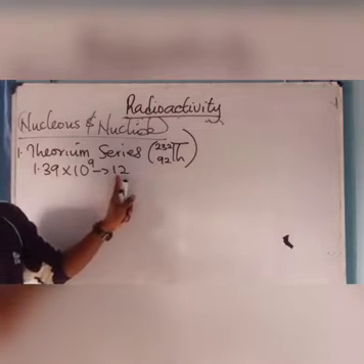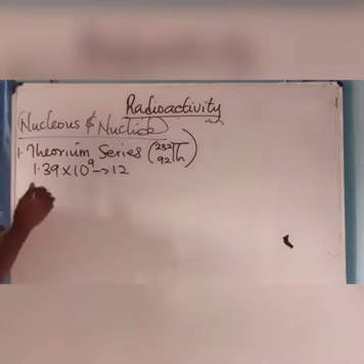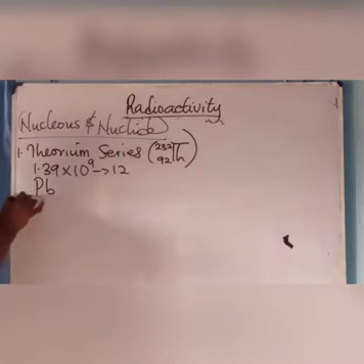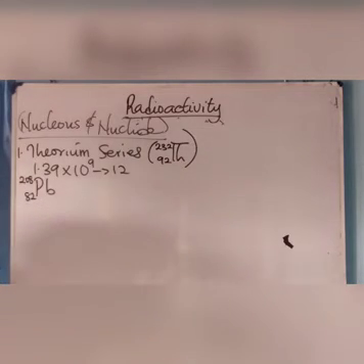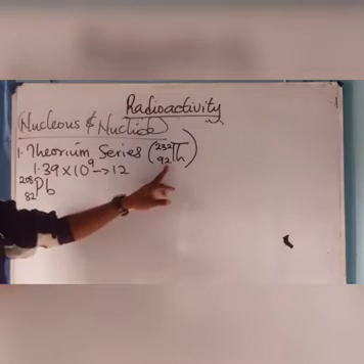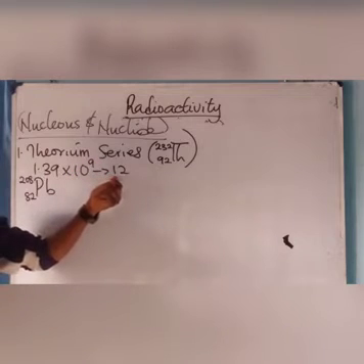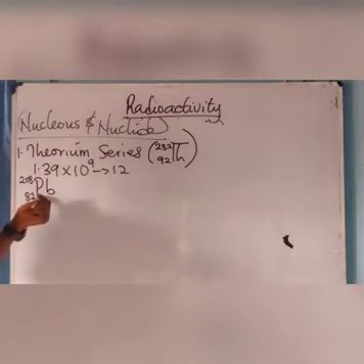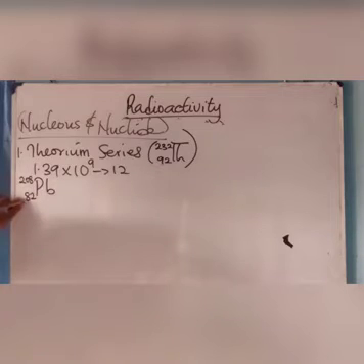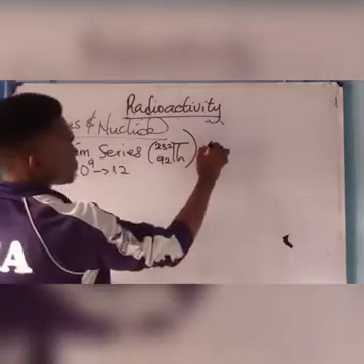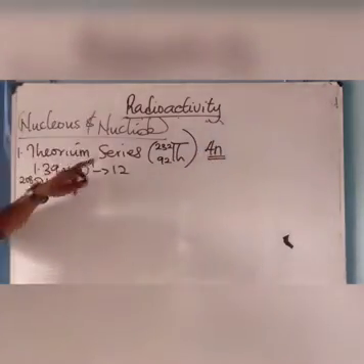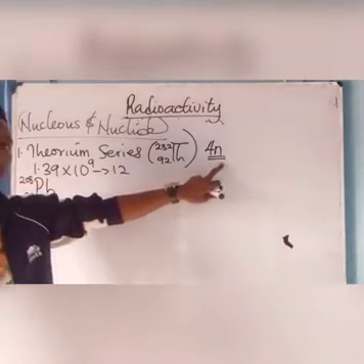After 12 steps of disintegration, it produces lead, which is Pb, having atomic number 82 and mass number 208. After 12 steps of disintegration, thorium, having a half-life of 1.39 times 10 to the power 9, produces lead. This series is also called the 4n series. Take note of that.